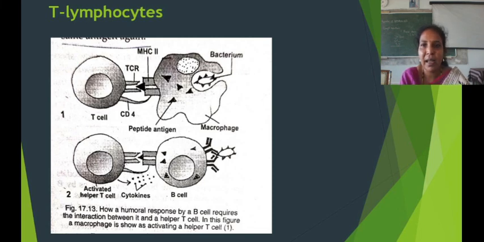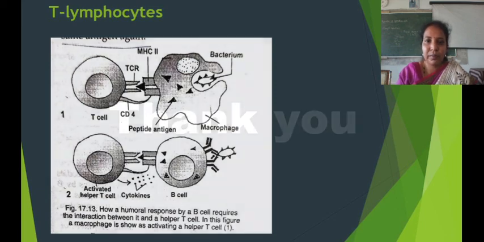Like this, the helper cells activate the B cells and help in further immune response. Both the humoral immune system and the cell-mediated immune system work in a coordinated fashion to eliminate a particular antigen or microbe.